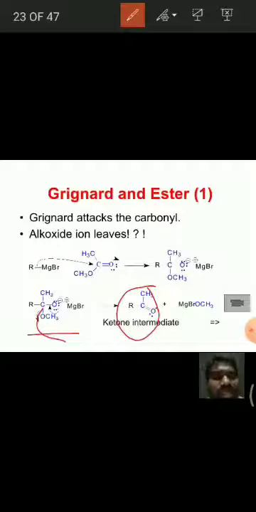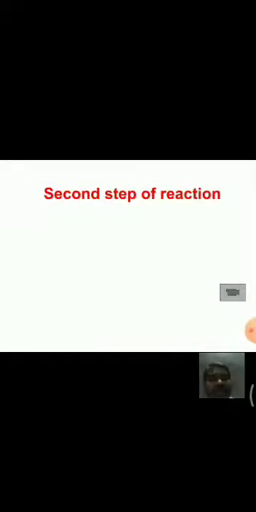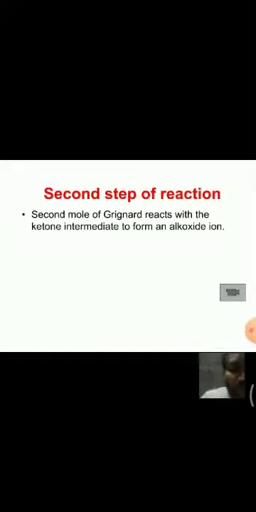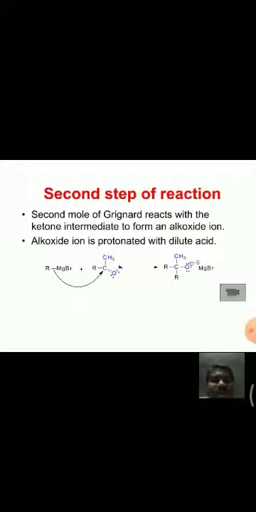That means in both reactions, Grignard reagent with acid chloride and Grignard reagent with ester, we get a ketone as intermediate. In the next step, the second step of the reaction is the same in both cases, because the ketone is the intermediate, and the second mole of Grignard reagent reacts with the ketone and forms a tertiary alcohol. We already studied that.